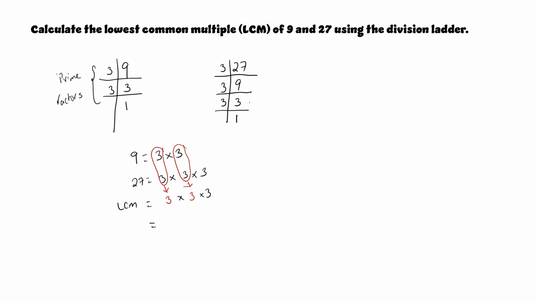So now in calculating, I have 3 times 3, which was equal to 9. 3 times 3 is 9, and 9 times 3 will equal 27. So my LCM of 9 and 27 is 27.